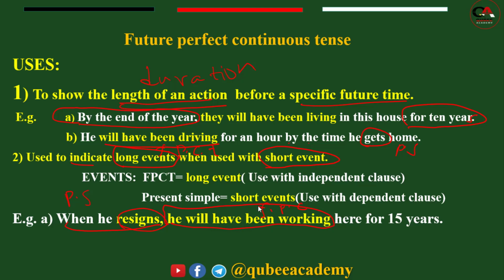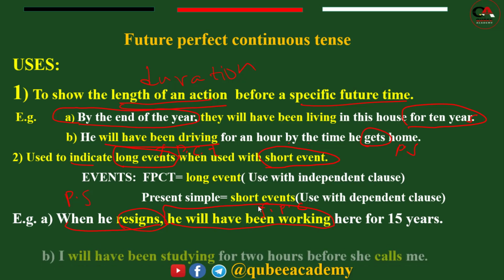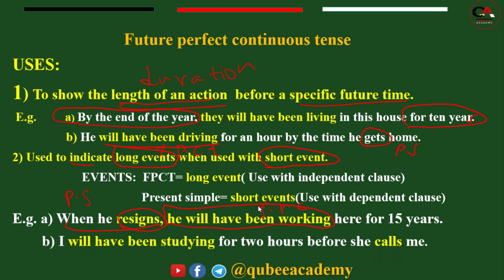So when there are two events in a sentence, we classify it as a long event and a short event, and we use future perfect continuous tense with the long event and simple present with the short event. Look at the example also. I will have been studying.